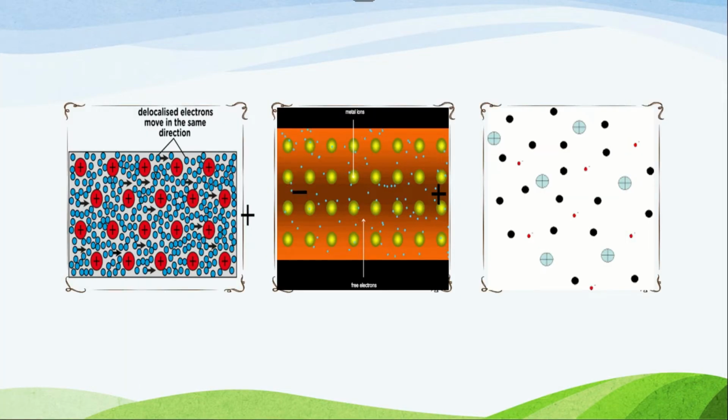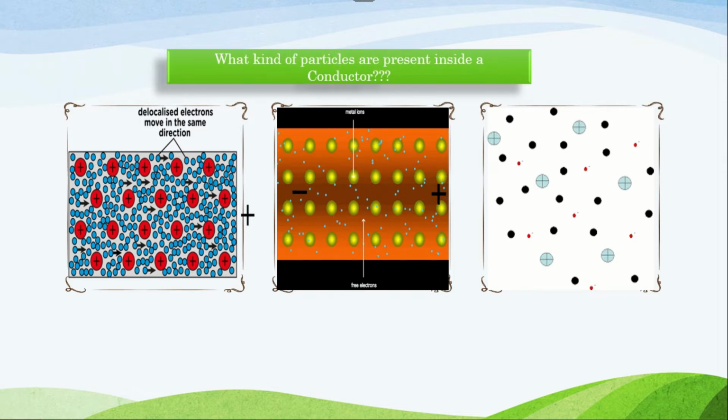So the next question is, you have to tell me what kind of particles are present inside a conductor. Already I told you. You can see in the third diagram, this is the image of the internal surface area of a conductor. It can be any conductor. The red dots in the third diagram are the free electrons.